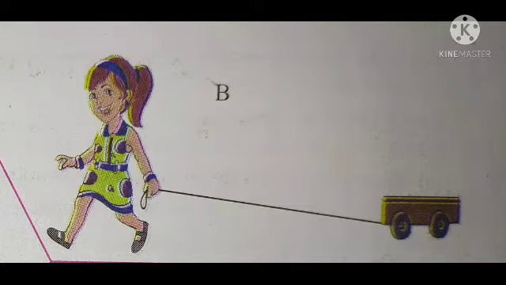She is moving in the forward direction and pulling a small toy with her hand, and this toy is also moving in the forward direction. That is, the applied force and the displacement are in the same direction. Hence, this is an example of positive work done.